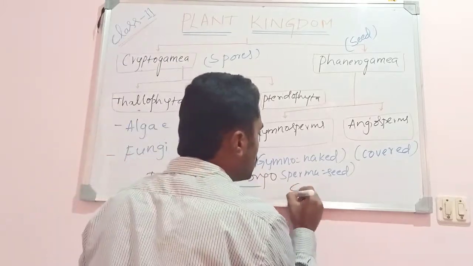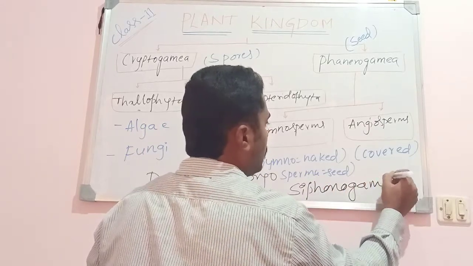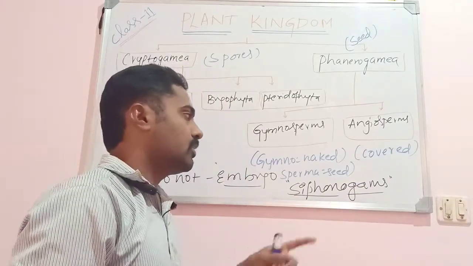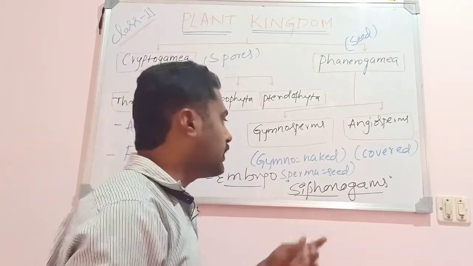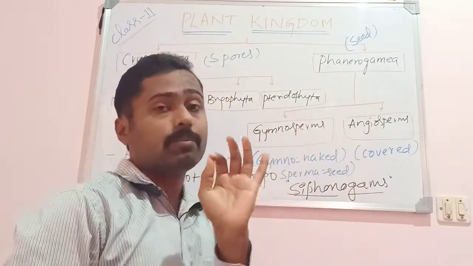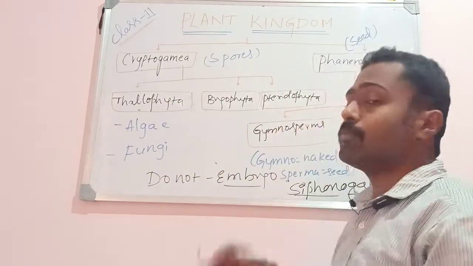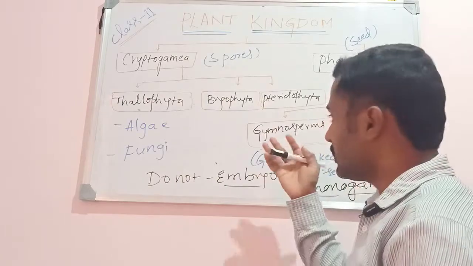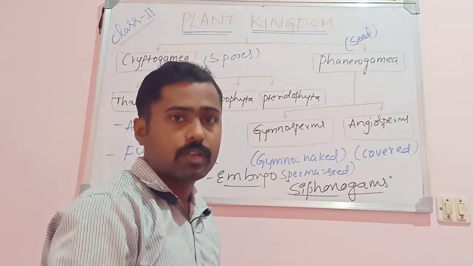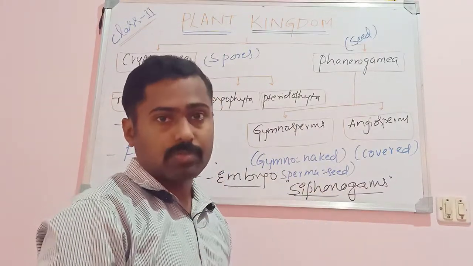Siphonogams means the male gamete is carried by means of the pollen tube. In these plants the gametes are non-motile, except in primitive gymnosperms like Cycas. Whereas the advanced gymnosperms like Gnetum, which is almost related to the angiosperms and shows most of the characters of angiosperms, can be considered siphonogams, but not the primitive gymnosperms like Cycas.